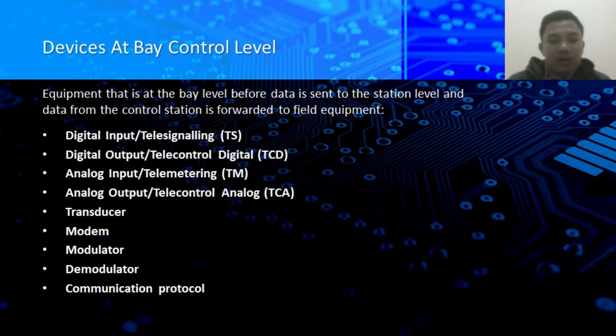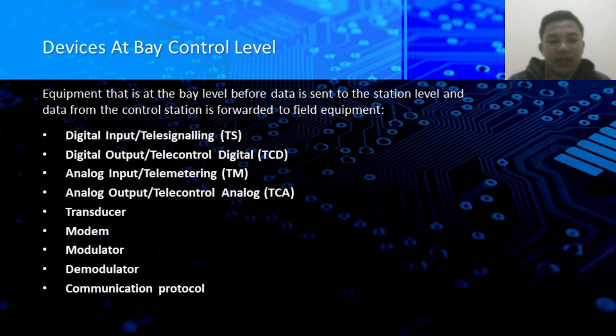Analog input or telemetry is equipment that functions to measure electrical quantities in the form of voltage, current, frequency, active power, and reactive power, which is acquired by the analog input RTU module. Analog output or telecontrol analog is equipment that functions to produce analog signal output such as voltage level.